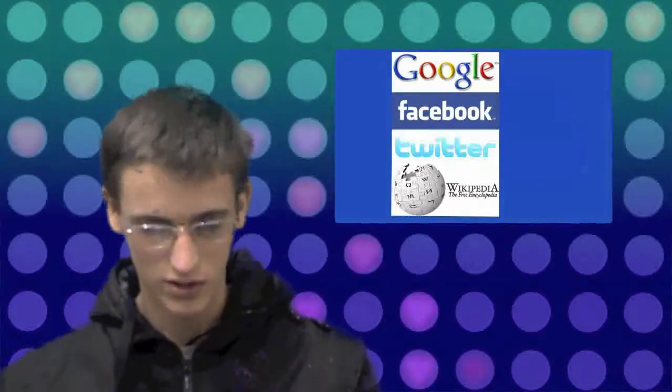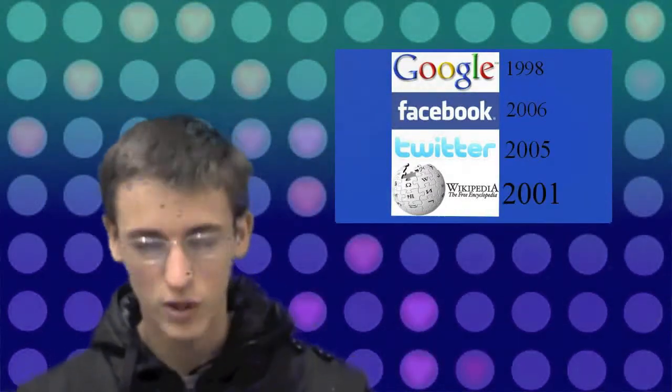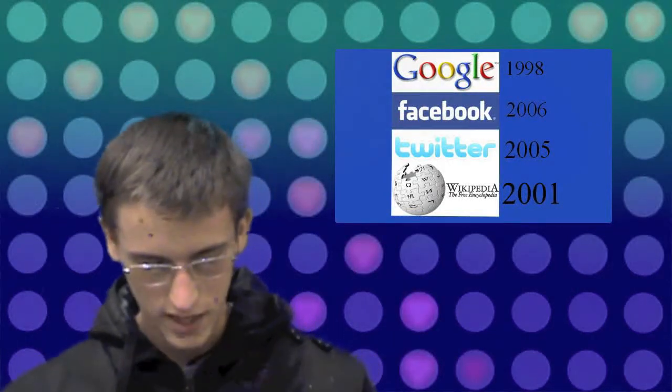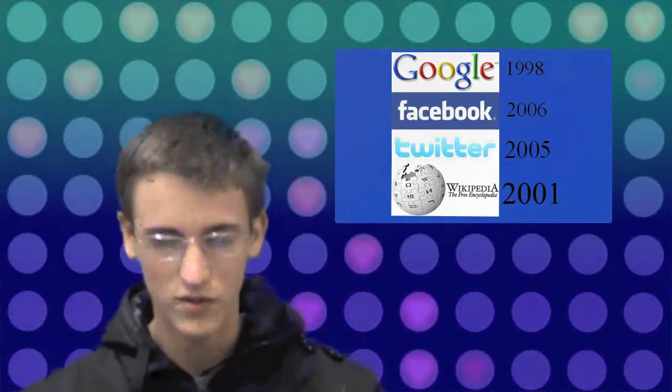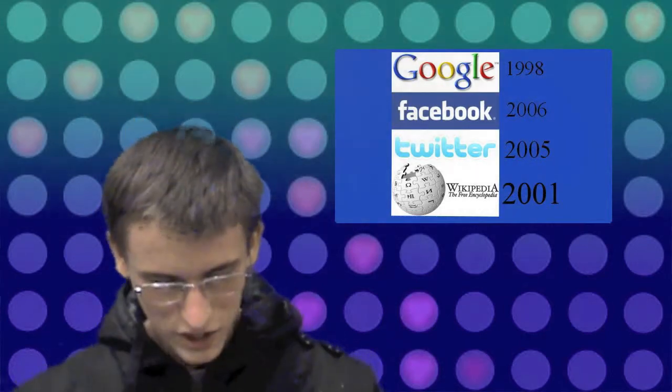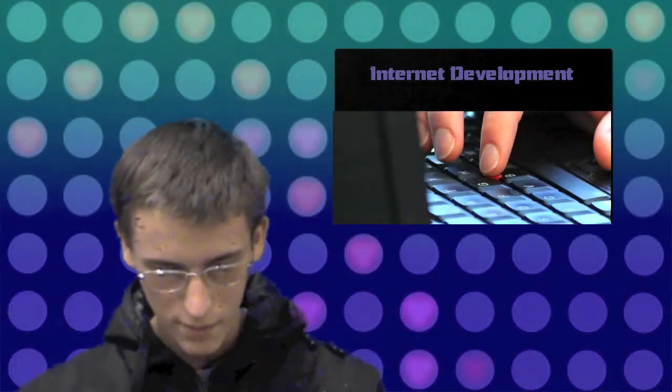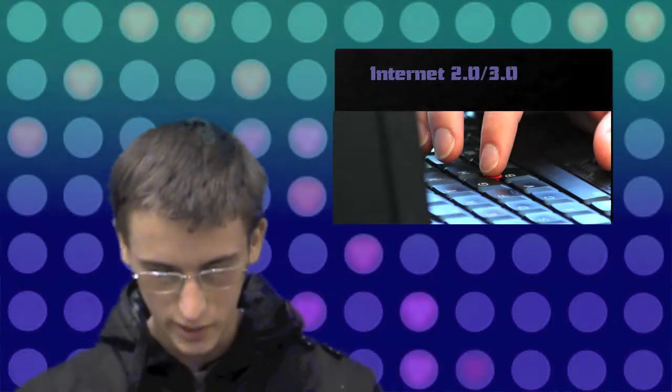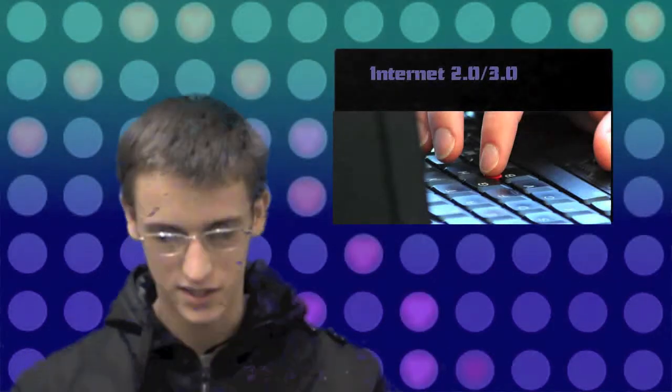The major powerhouses like Google came into existence in 1998, followed by Wikipedia in 2001, and then Twitter and Facebook in 2005-2006 consecutively. These cemented the arrival of Web 2.0 and the quick-paced nature of the development of the internet.